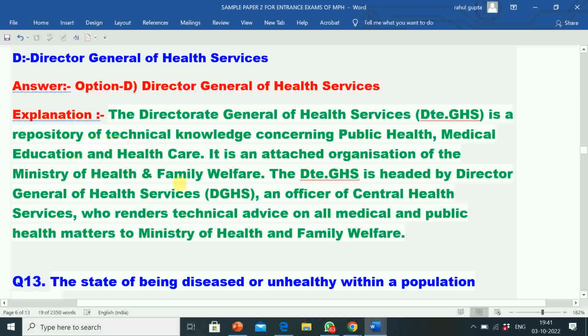Its explanation is the Director General of Health Services is a repository of technical knowledge concerning public health, medical education and health care. It is an attached organization of the Ministry of Health and Family Welfare. The Directorate General of Health Services is headed by Director General of Health Services DGHS, an officer of Central Health Services who renders technical advice on all medical and public health matters to Ministry of Health and Family Welfare.